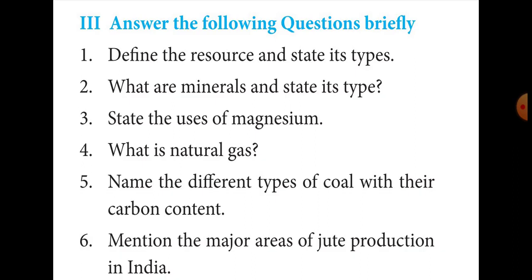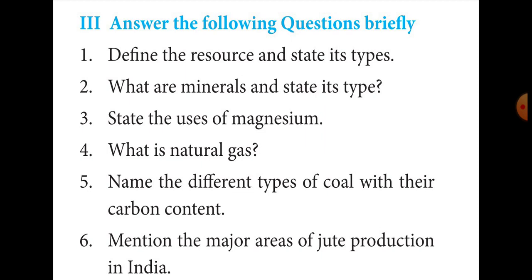Then the fifth question: name the different types of coal with their carbon content. The answer is on page number 174, under the coal heading.